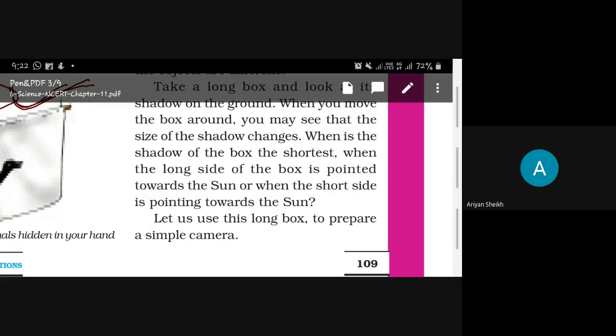Let us use this long box to prepare a simple camera.